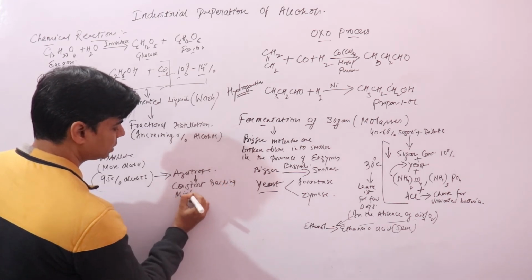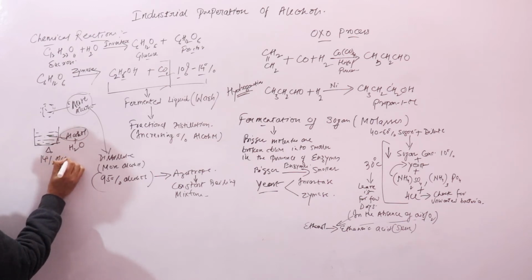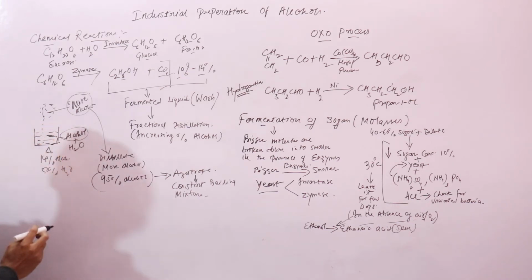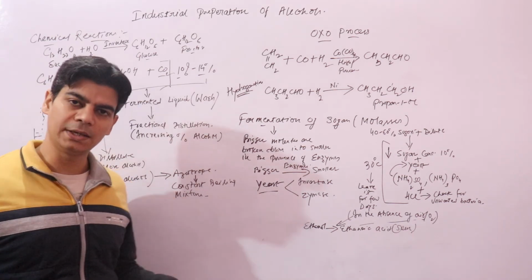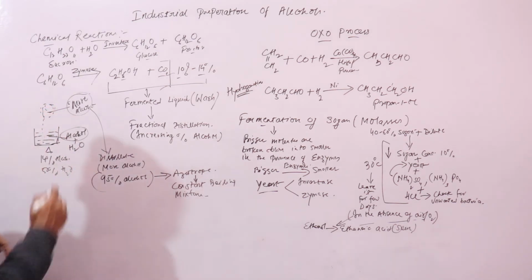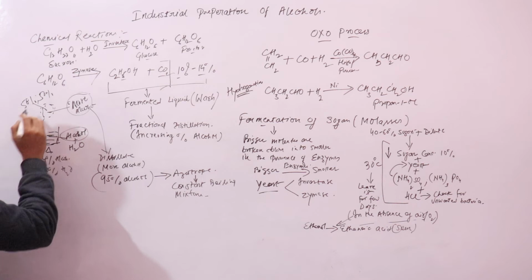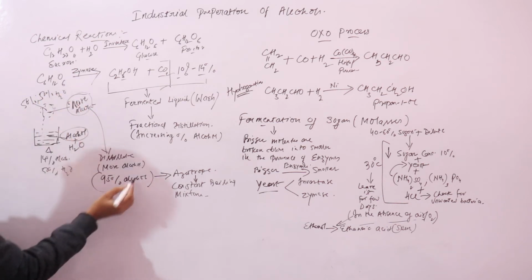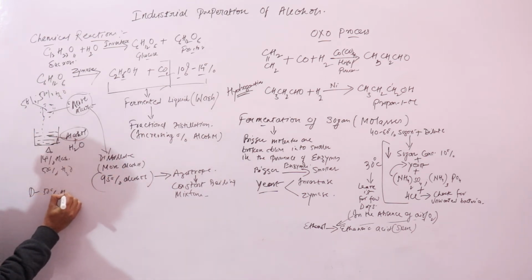What is a constant boiling mixture? Like I said, here you have say 14% alcohol and the rest water. When you heat it, because alcohol is more volatile, you will have more alcohol concentration in the vapors. So here you may have 50% alcohol and 50% water. The first distillate, let's say, will contain 50% alcohol and 50% water.